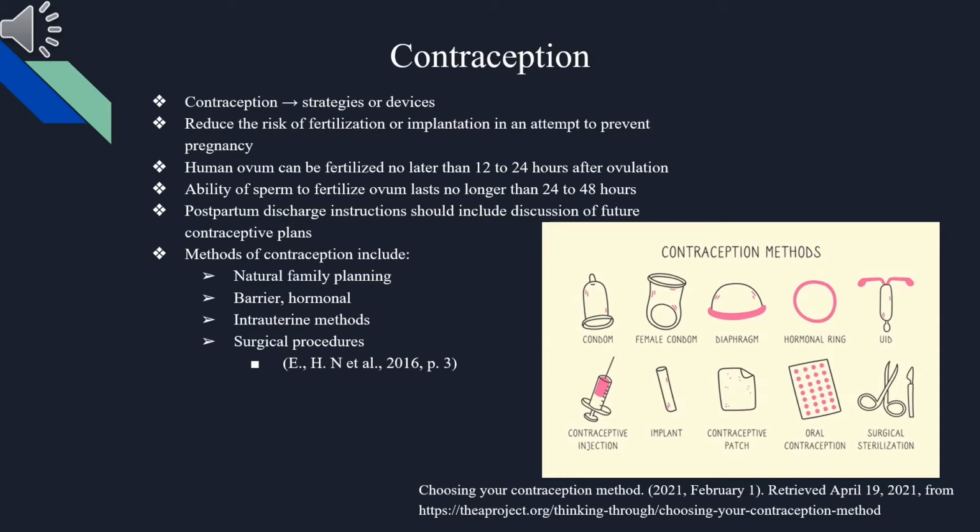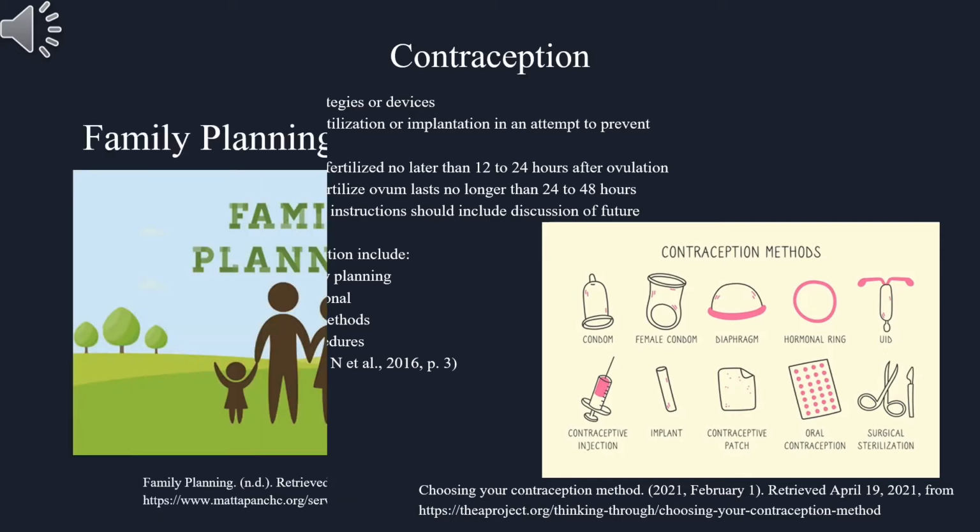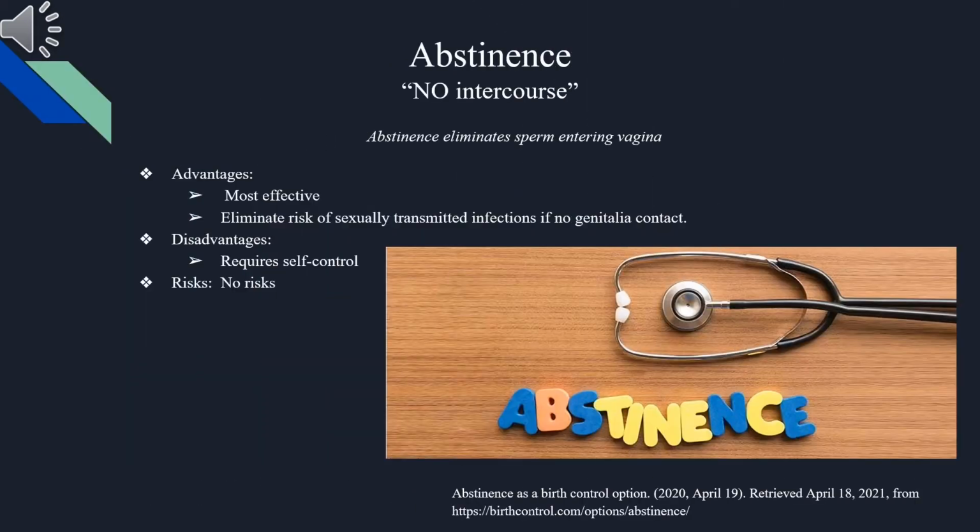Postpartum discharge instructions should include discussion of future contraceptive plans. Methods of contraception include natural family planning, barrier or hormonal, intrauterine methods, and surgical procedures. Family planning. Abstinence, or no intercourse, eliminates sperm from entering the vagina.